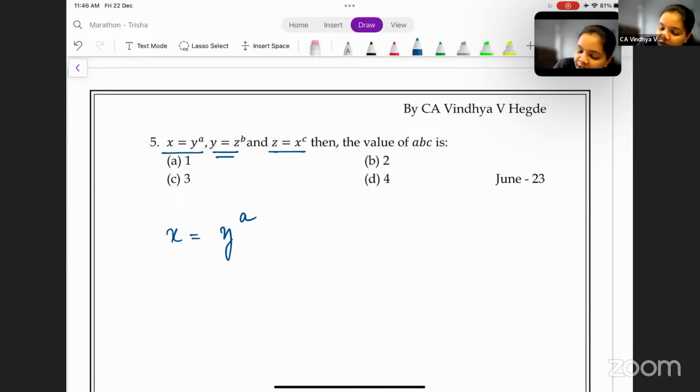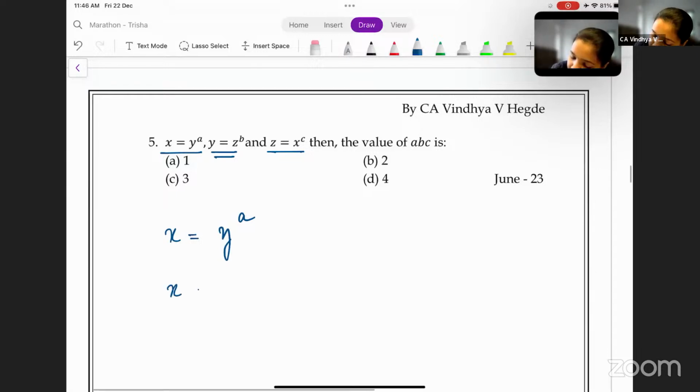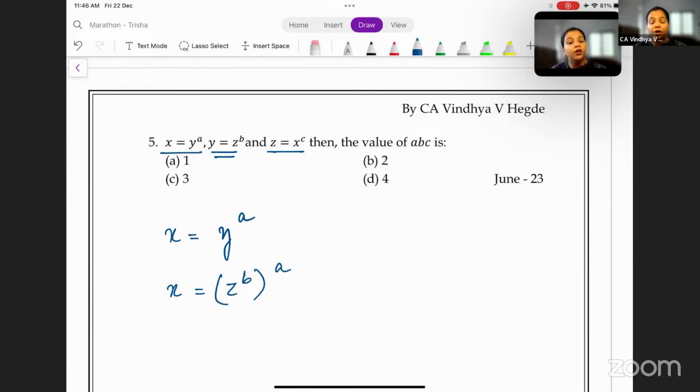Now, if you observe carefully here, it's given y is equal to z to the power b. Y is equal to z power b. Okay, so what do you do? You substitute the value of y as z to the power b. So you get x is equal to z to the power b to the power a. Correct? What we have done here is, in the place of y, we have substituted z power b.